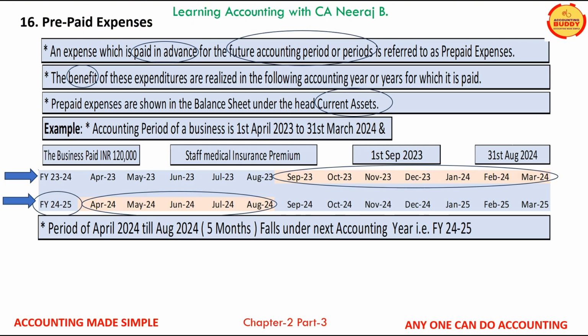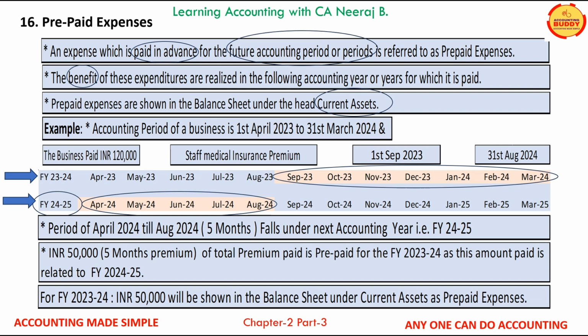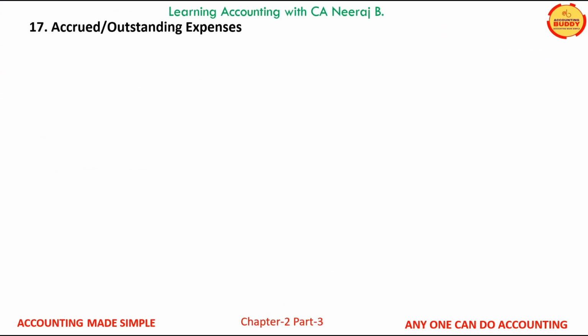Therefore, INR 50,000 premium paid for 5 months related to the financial year 24-25 will be treated as prepaid for the financial year 23-24. For financial year 23-24, INR 50,000 will be shown in the balance sheet under the current assets as prepaid expenses. Next accounting term which we are going to learn now is the term outstanding expenses.